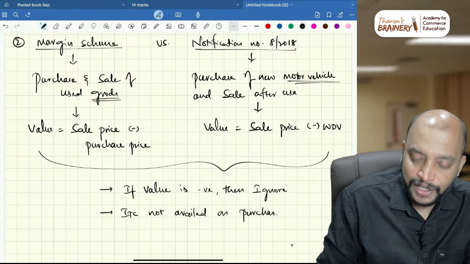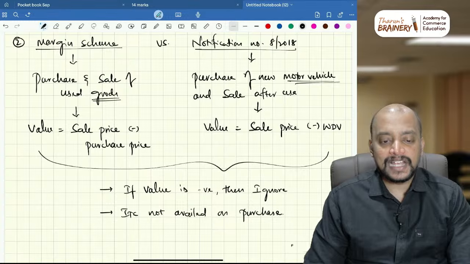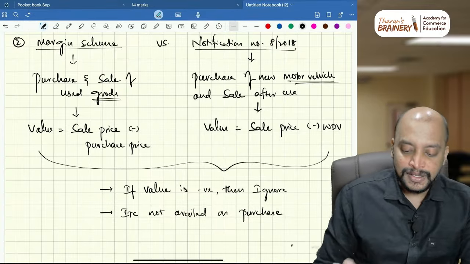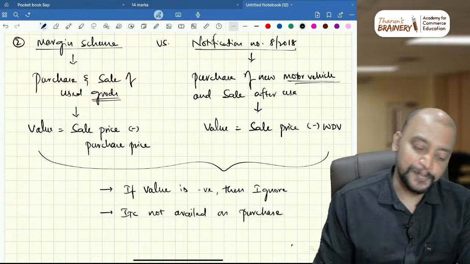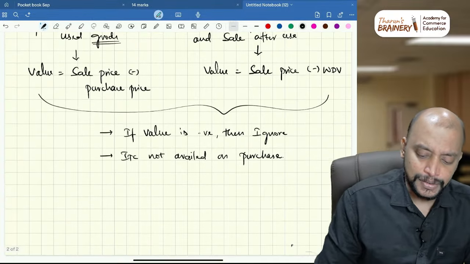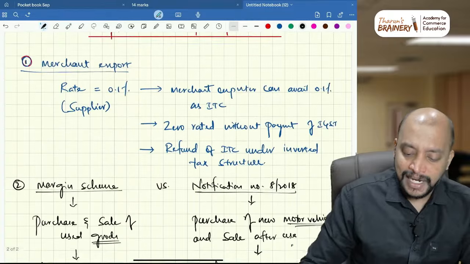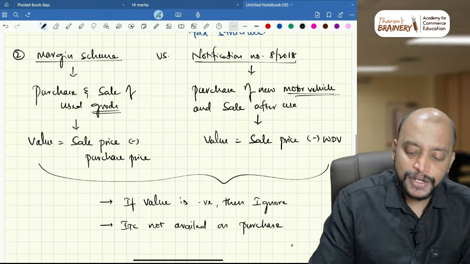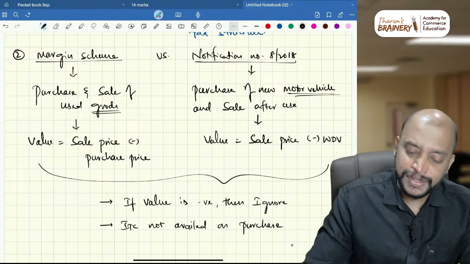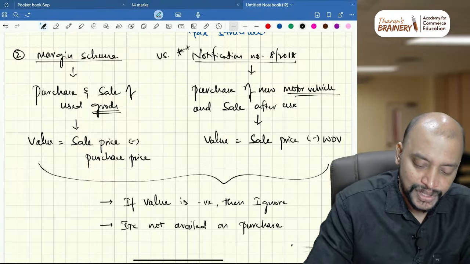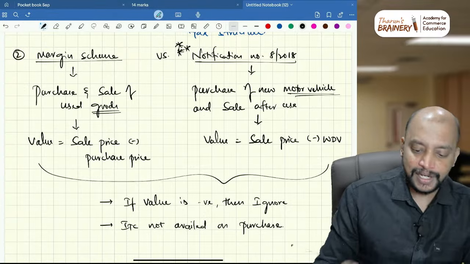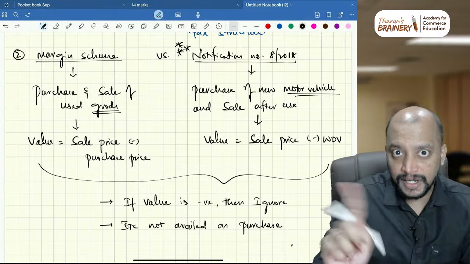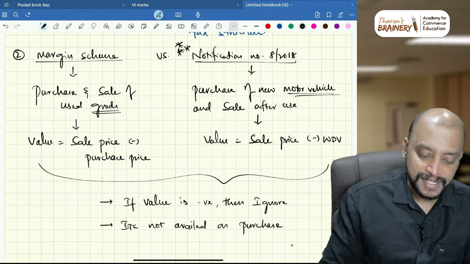These are the aspects that you need to keep in mind, okay. These are all the common points. Next, the third aspect, keep in mind, please: under Notification 8 of 2018, they are buying a new motor vehicle and selling it after use. This you need to check, and only then will you be able to understand the application of the margin scheme versus this.